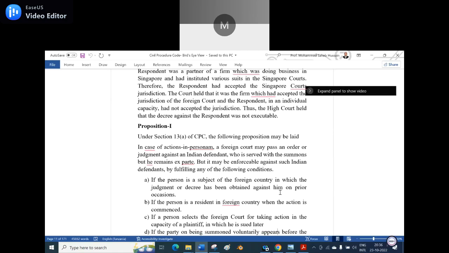Now let us see when an action in personam is there. A, if the person is a subject of the foreign country in which the judgment or decree has been obtained against him on a prior occasion, that is the number one condition. B, if the person is a resident in a foreign country when the action is commenced over there. C, if a person selects the foreign court for taking action in the capacity of the plaintiff in which he is sued later. These are all the terms and conditions.